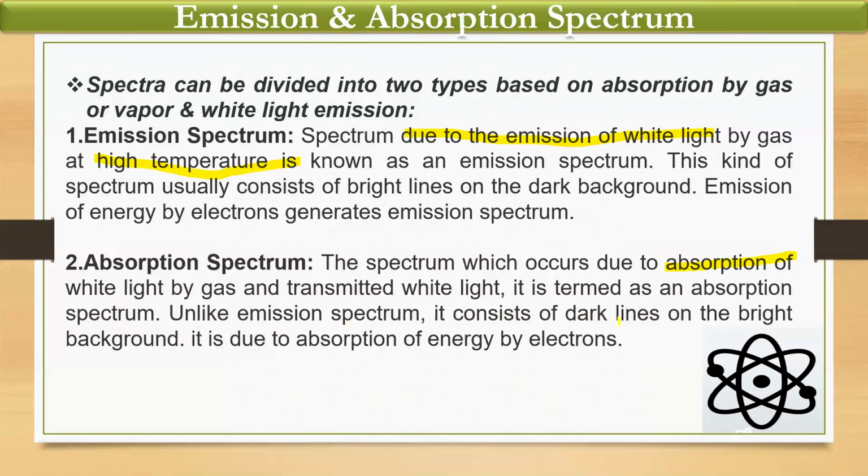What is the basic difference between absorption and emission? In emission, there are bright lines on a dark background. But here, it is dark lines on a bright background. So, this is the basic difference between the absorption and emission spectrum. Again, the absorption spectrum is due to the absorption of energy by electrons, whereas the emission spectrum is due to the emission of energy by electrons.